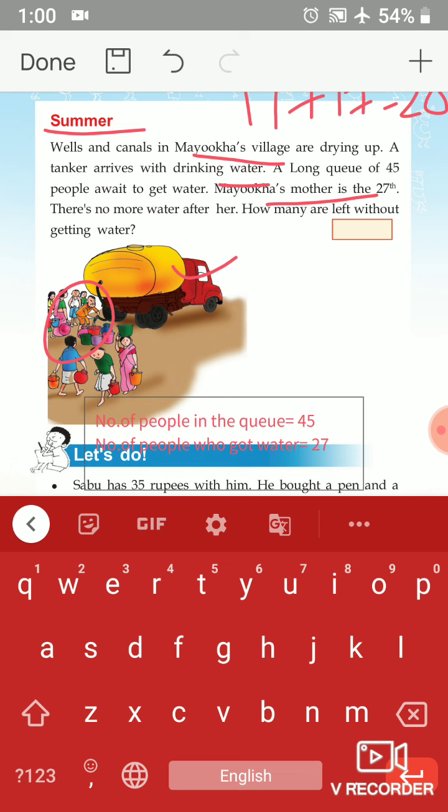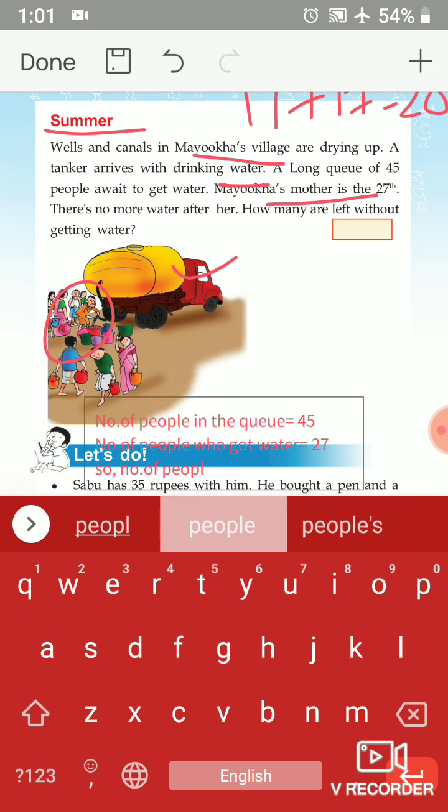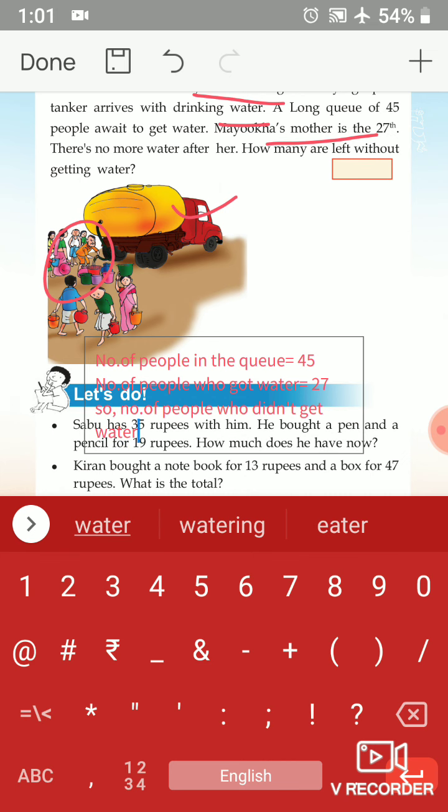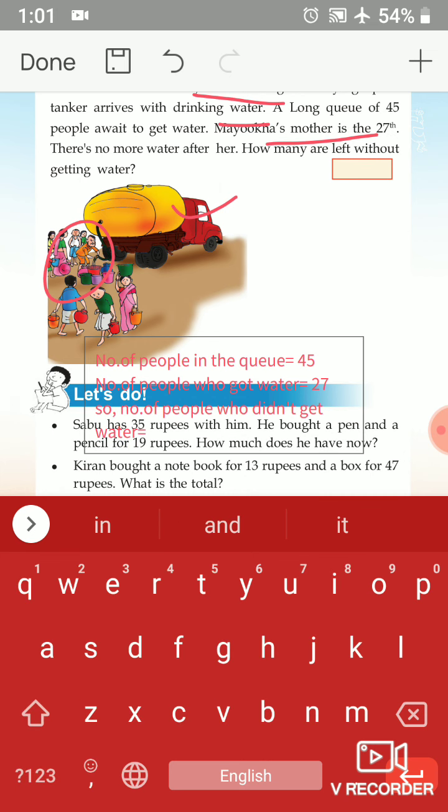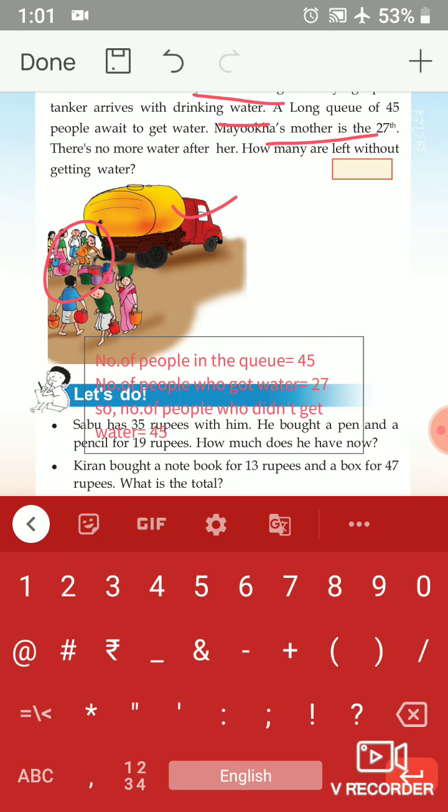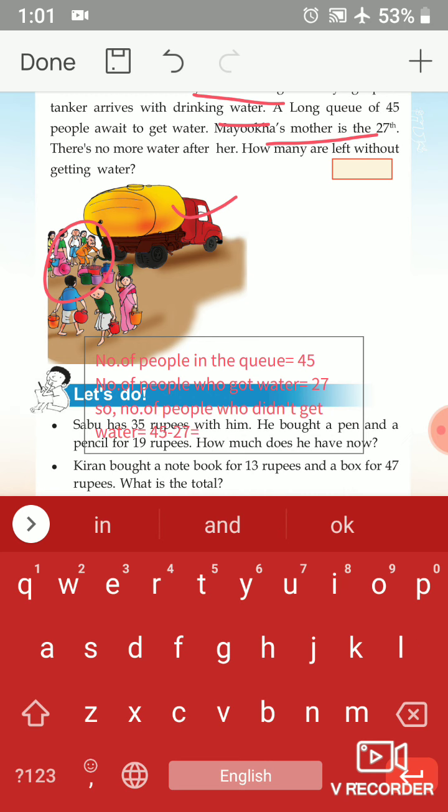So the number of people who didn't get water. How many people are there who didn't get water? Yes, 45 minus 27. 45 minus 27. What's the answer? Yes, 18.